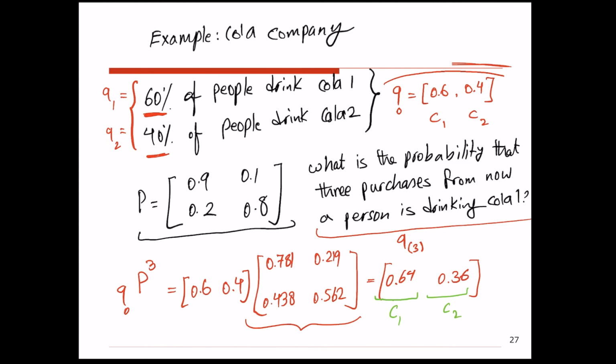We don't know exactly their state right now, but we know that 64% of the population will be cola 1 drinkers and 36% of the population will be cola 2 drinkers. So this basically helps you to see the probability distribution of the state of the system after 3 transitions, or 10 transitions, or after n transitions, given that we know the probability distribution of the state of the system right now.